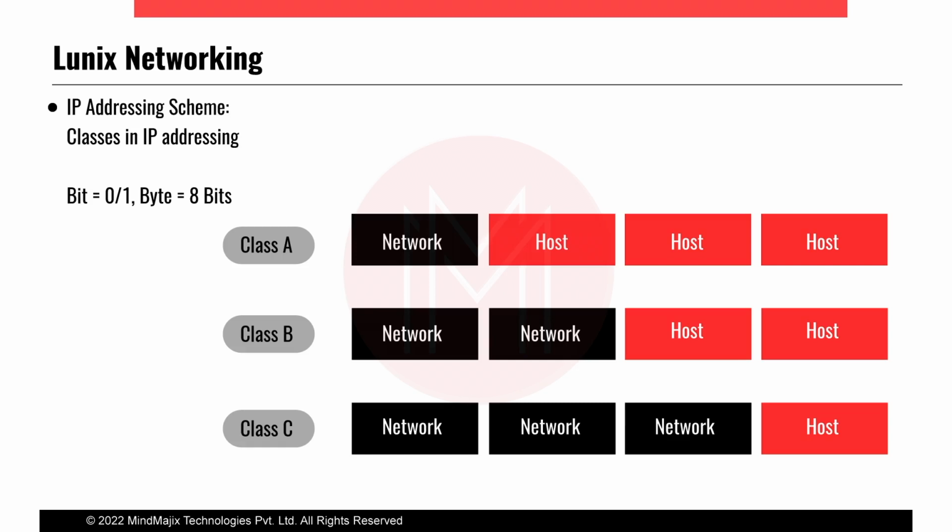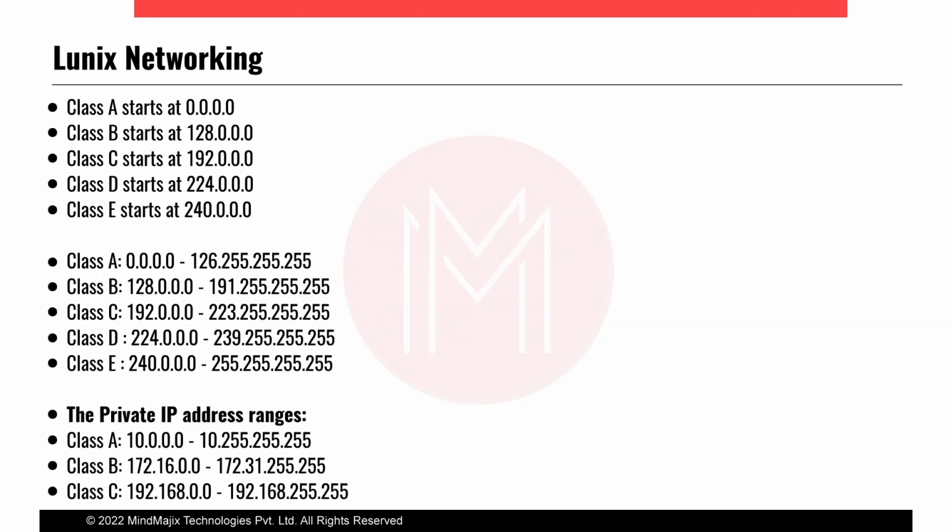The IP address scheme starts from 0.0.0.0 and goes to 255.255.255.255, which is the last point. This is IPv4 only. IPv6 consists of different ranges.